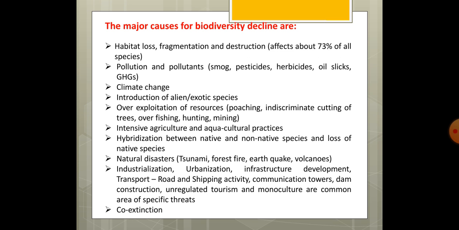So we see that the major causes of our biodiversity decline are habitat loss, fragmentation and destruction, pollution and pollutants, climate change, introduction of various exotic species, overexploitation, intensive agriculture and aquacultural practices, and hybridization between native and non-native species is leading to the loss of native species. Natural disasters like tsunami, earthquakes, forest fire, volcanoes, industrialization, urbanization, and development of various infrastructure like constructing dams or construction of roads, these activities are also leading to decline of biodiversity.